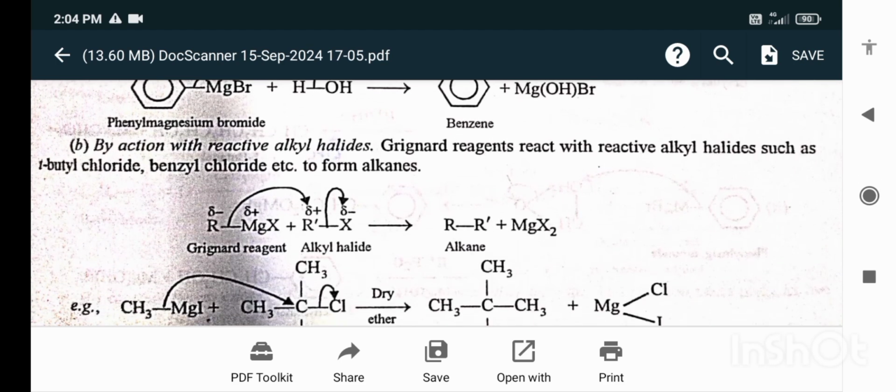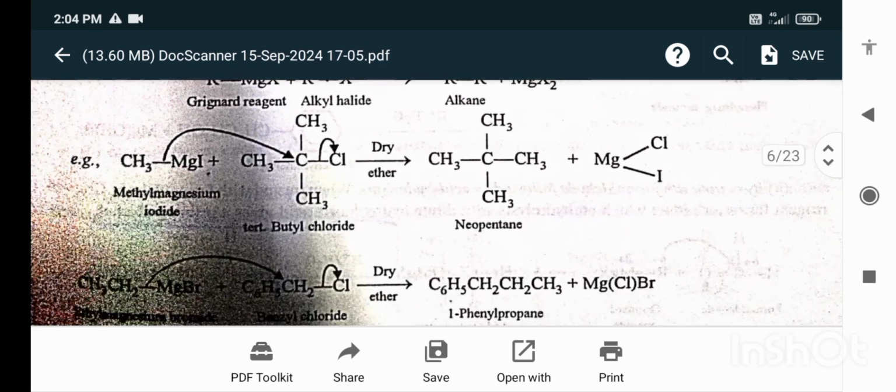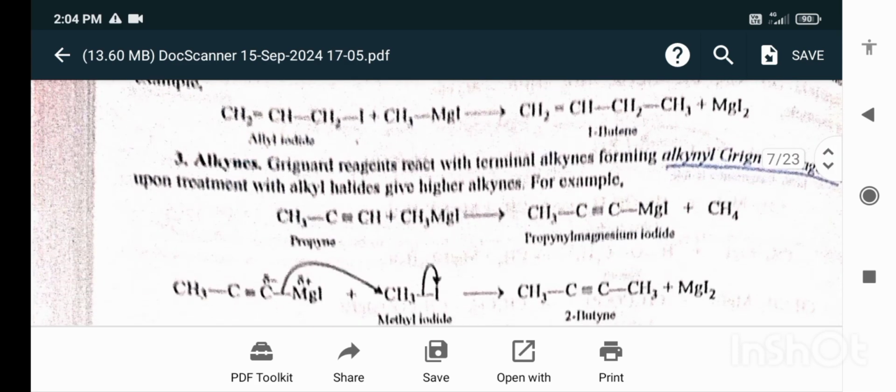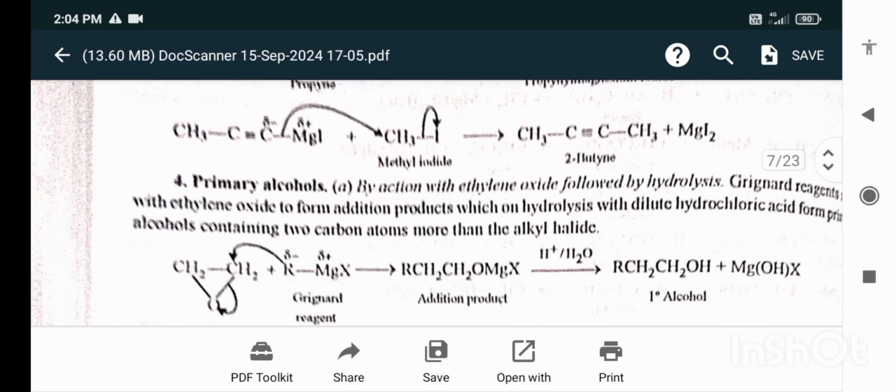By the action with reactive alkyl halides, the Grignard reagent reacts with alkyl halides such as tertiary butyl chloride and benzyl chloride to form alkanes. Second point is alkenes. Grignard reagents, being weak nucleophiles, do not react with simple alkyl halides. However, compounds containing more reactive halogens such as allyl iodide react with them, giving alkenes. Alkynes. Grignard reagent reacts with terminal alkynes, forming alkynyl Grignard reagents, which upon treatment with alkyl halide give higher alkynes.